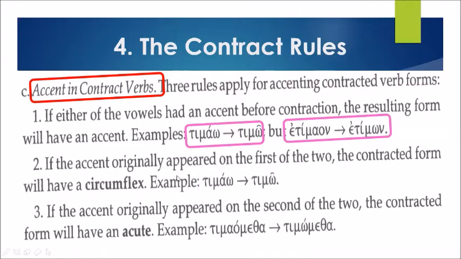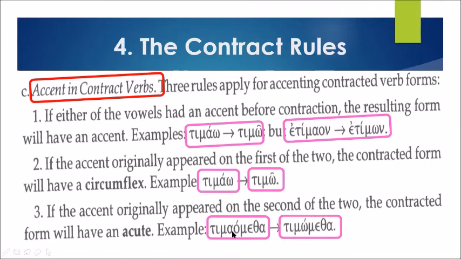If the accent originally appeared on the first of the two, the contracted form will have a circumflex. As we can see earlier, timao becomes timo. That's the circumflex there. And if the accent originally appeared on the second of the two, the contracted form will have an acute. That's why timaometa becomes timometa. So the alpha plus omicron becomes omega.